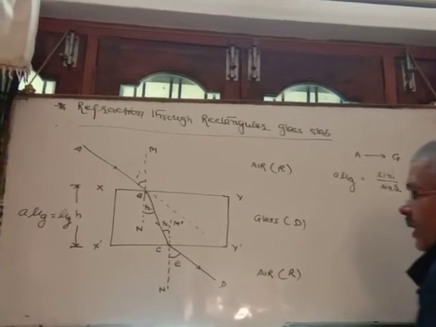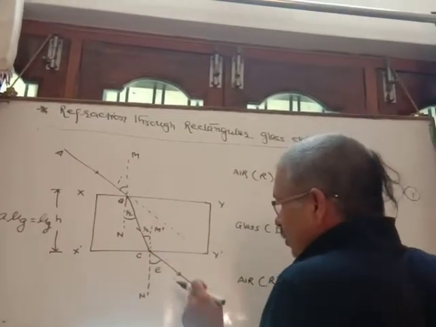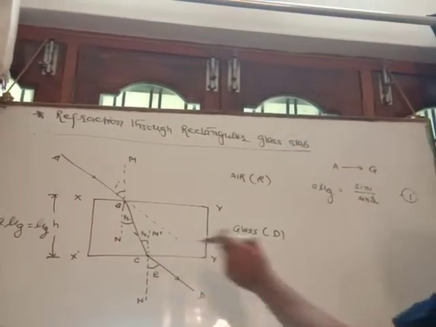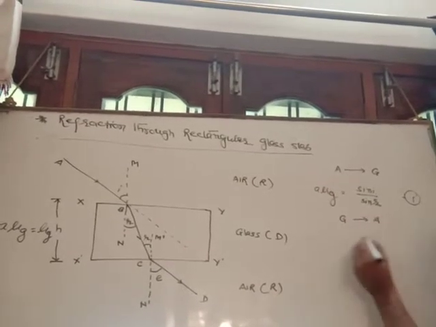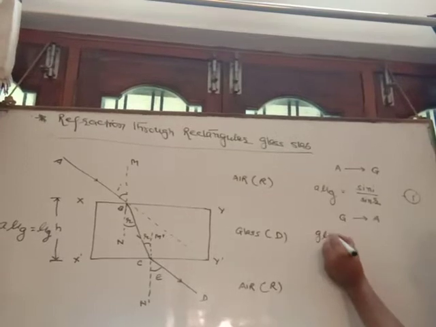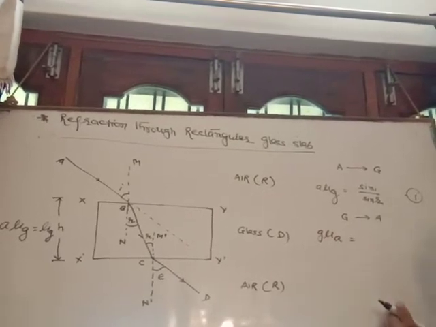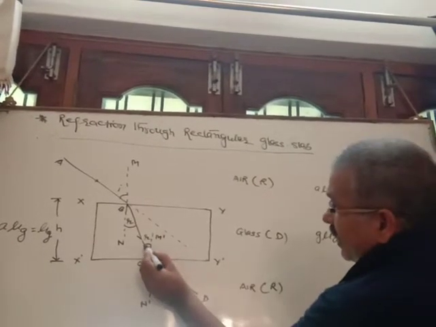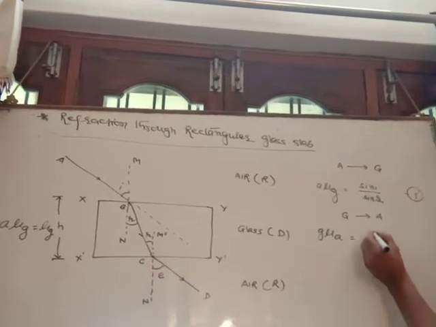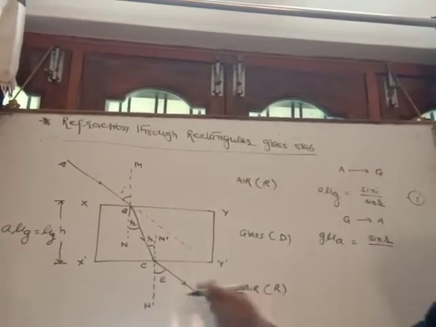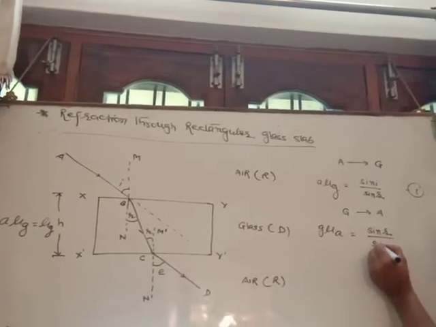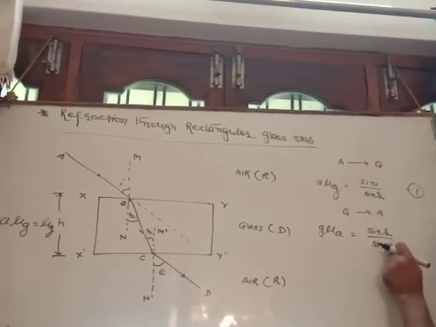And when light passes from glass to air through the x dash y dash surface, glass to air, you may write here G mu A is equal to sine of angle of incident. Now the angle of incident is R, so you will write here sine R upon sine E.